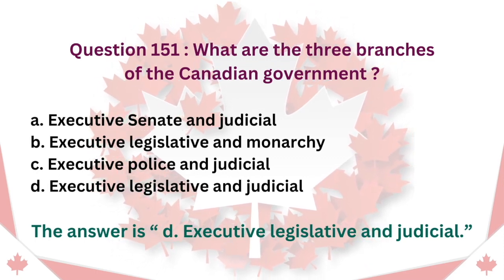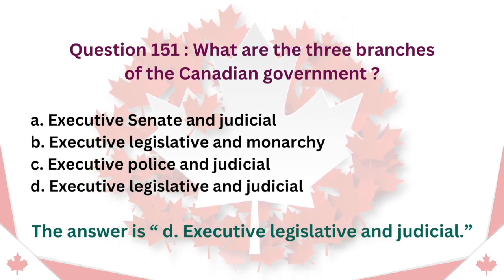Question 51. What are the three branches of the Canadian government? A. Executive, Senate, and Judicial. B. Executive, Legislative, and Monarchy. C. Executive, Police, and Judicial. D. Executive, Legislative, and Judicial. The answer is D. Executive, Legislative, and Judicial.